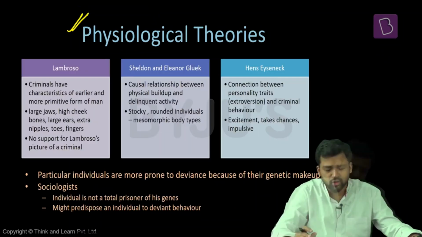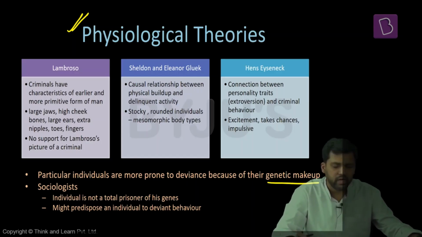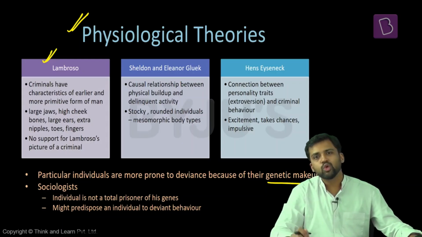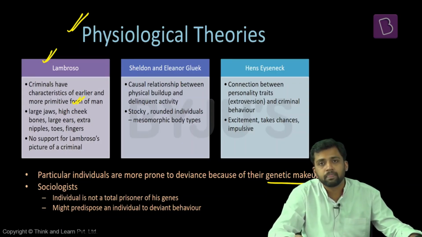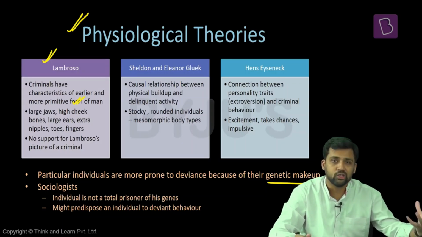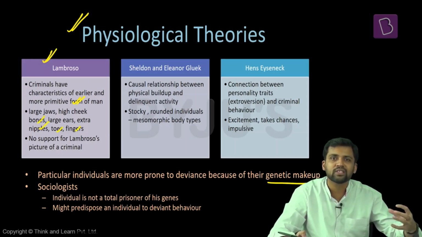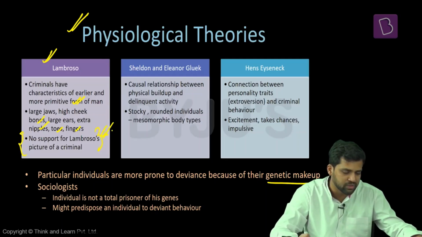First, we'll see the physiological theory of deviance. Now, these physiological theories trace deviance into the genetic makeup of an individual. They feel there are certain characteristics in the body, some physiological characteristics, which make one more prone to deviant activities. For example, Lombroso says that those who are criminal have certain specific characteristics. These criminals have characteristics of the primitive form of man. For example, these primitive men used to have large jaws, they used to have high cheekbones, they might have an extra nipple, they might have extra toes, fingers. Those who are criminals are more prone to have these kind of physiological characteristics. But again, not much evidence is there to support Lombroso's claim, his picture of a criminal.